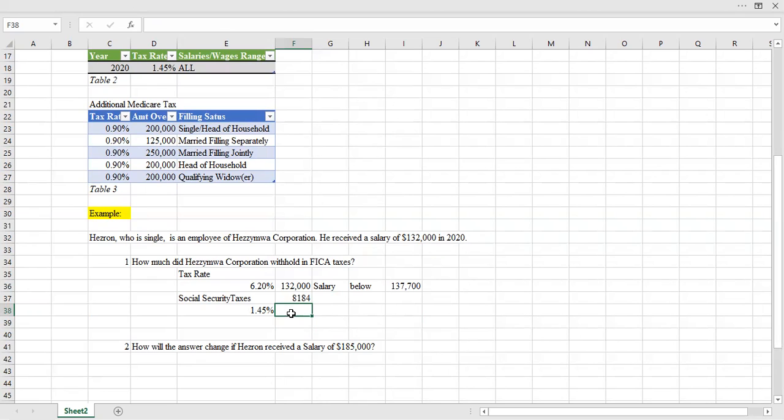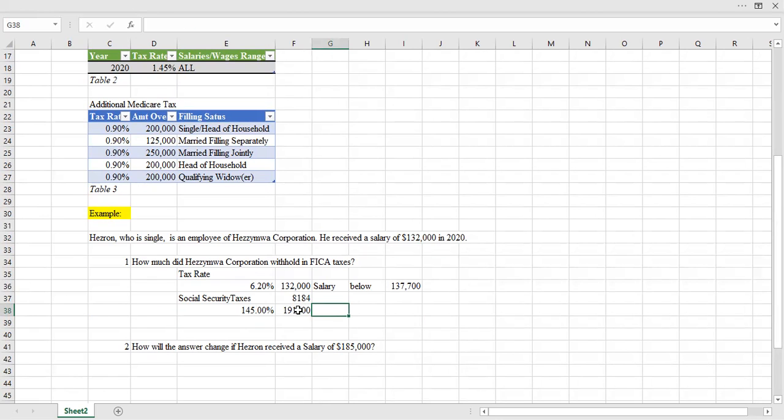There is no limit for it. So that is going to apply multiplied by $132,000. So we're going to name it Medicare taxes. The tax rate is 1.45%, so it remains the same.